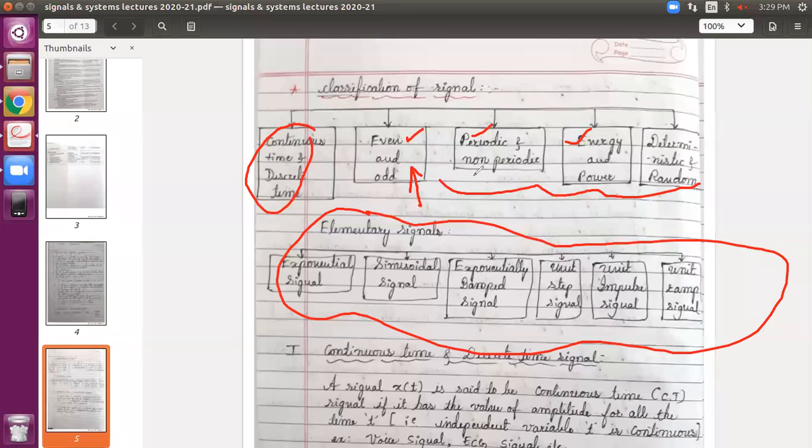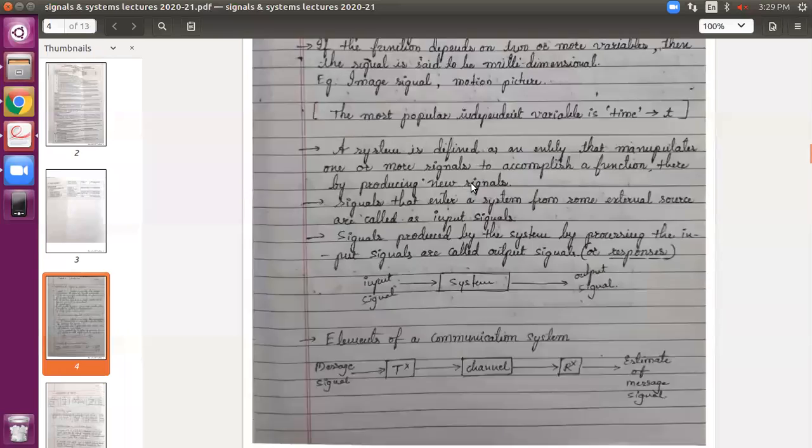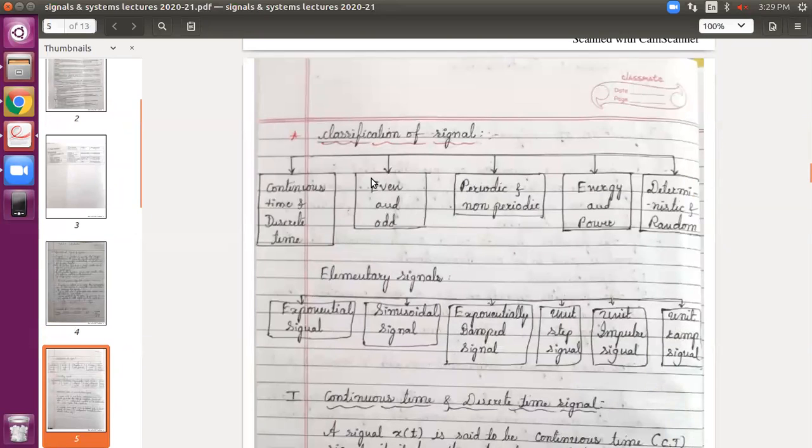In order to understand how a signal is drawn, you should know the concept of basic operations on signals. Hence, before we move to the next concept, whether it is energy, even and odd, or whatever next classification, let us go for basic operations performed on signals.